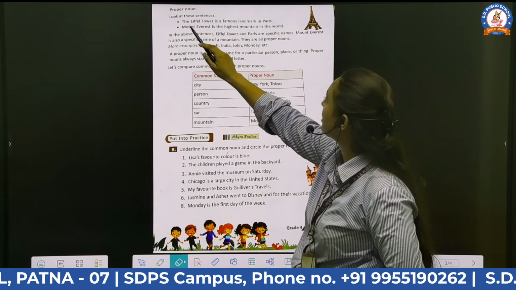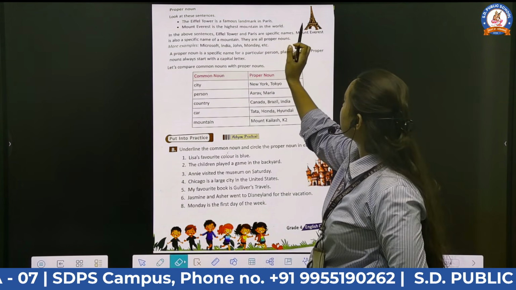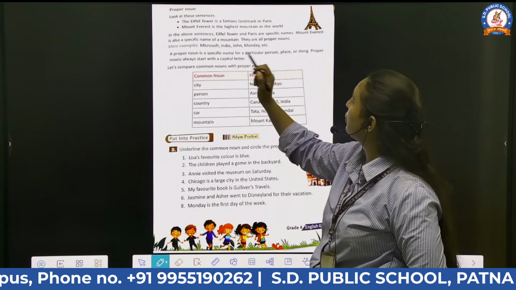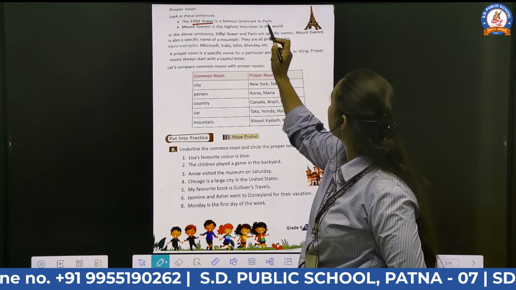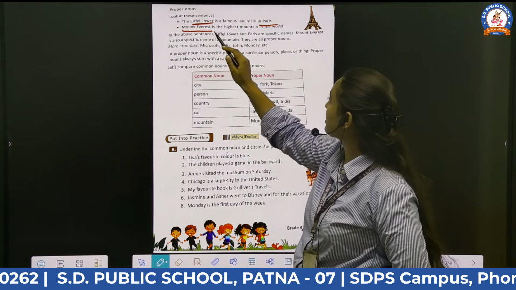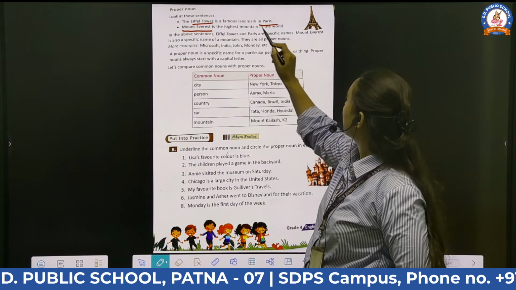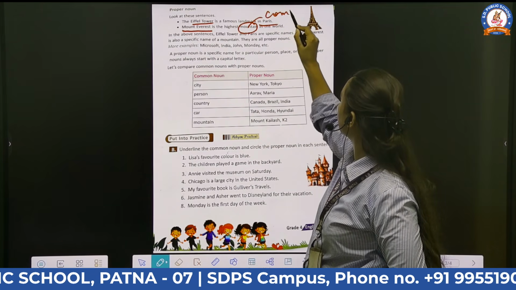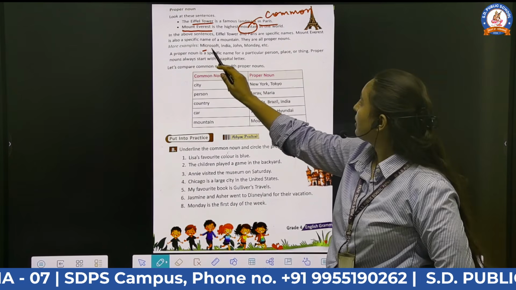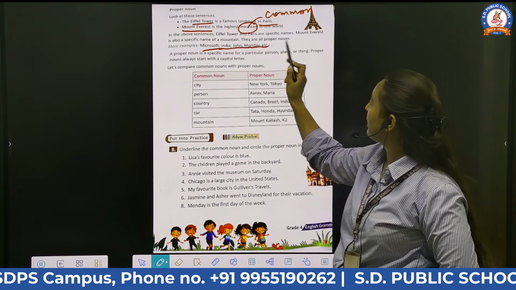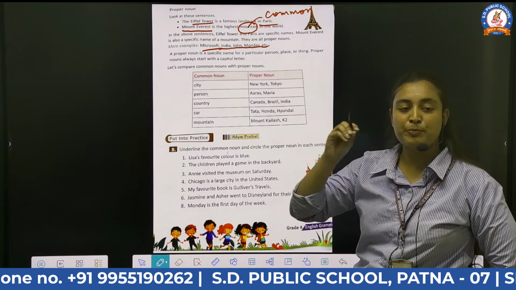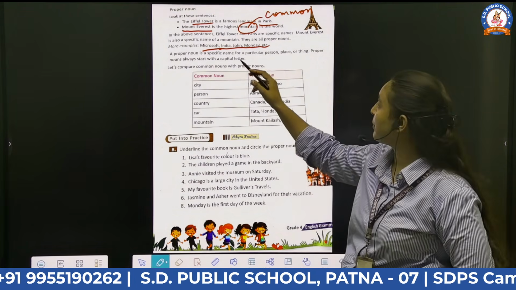Look at the sentences first. The Eiffel Tower is a famous landmark in Paris. Mount Everest is the highest mountain in the world. So look here, in the above sentences, Eiffel Tower and Paris are specific names, and Mount Everest is the specific name for the mountain, and the mountain here is a common noun. For more examples, India, Microsoft, John, Monday, etc. are examples of proper nouns, because they refer to a specific name of a particular person or thing.